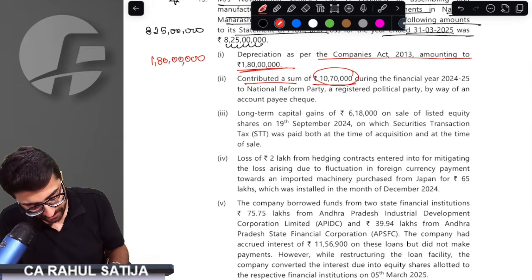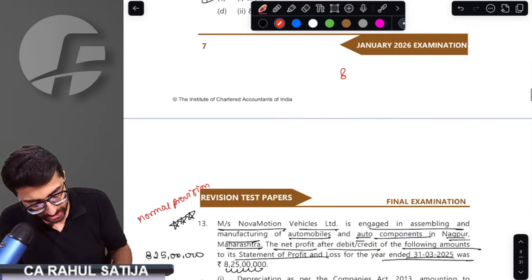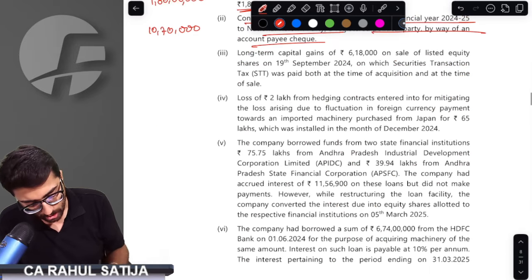Contributed a sum of 10,70,000 rupees to National Reform Party by way of account payee cheque. See, whenever you contribute anything to a political party, first of all, it is disallowed. Then you get deduction under Section 80GGB, that too under old regime. First of all, it is disallowed in PGBP, but you get deduction later on.